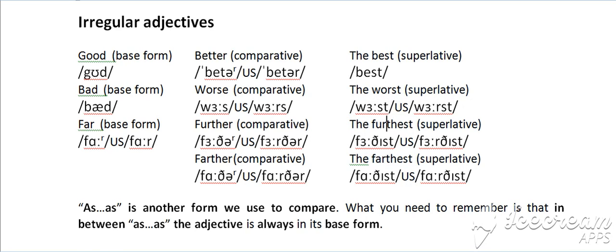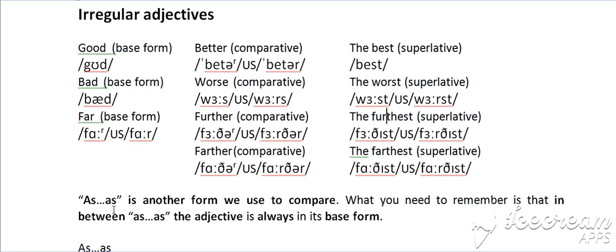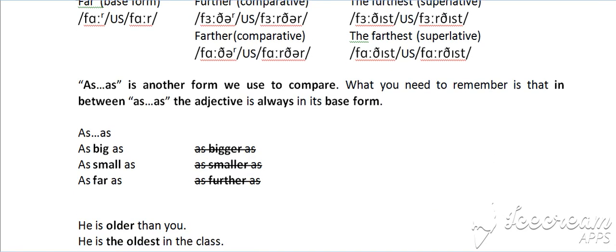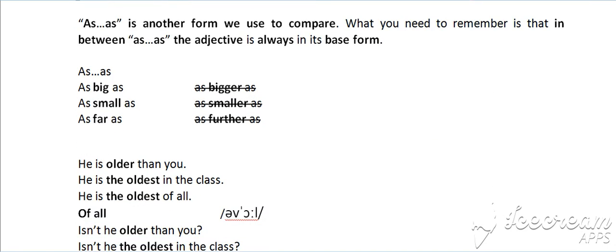While we have another use, which is as, with an adjective in the base form in the middle. So this is another form we use to compare. What you need to remember is that in between as, the adjective is always in its base form. So we say as big as, but not as bigger as. It's incorrect. As small as, but not as smaller as. As far as, not as further as.